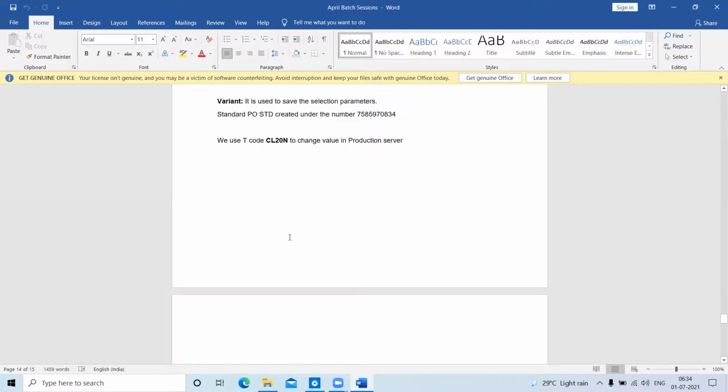This week, yesterday, we saw some release strategy processes. Today, we will see the physical inventory process.